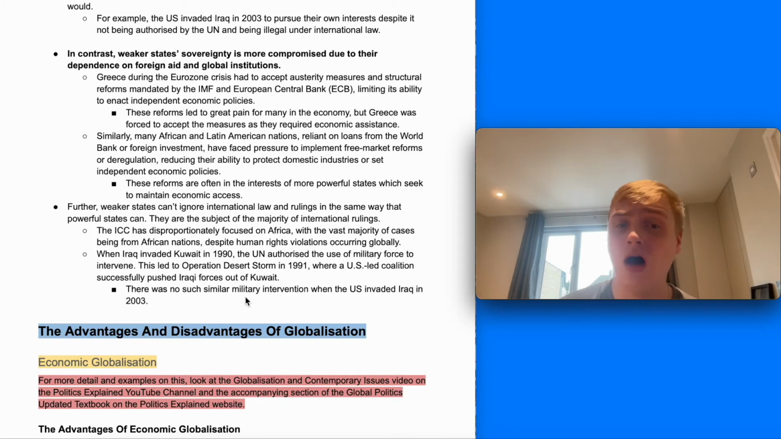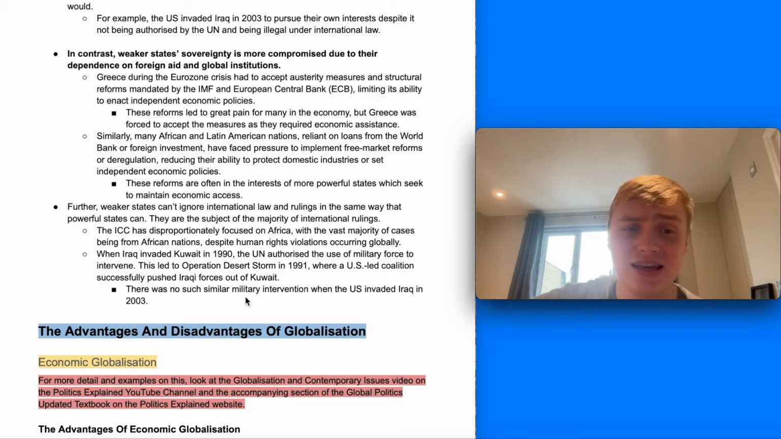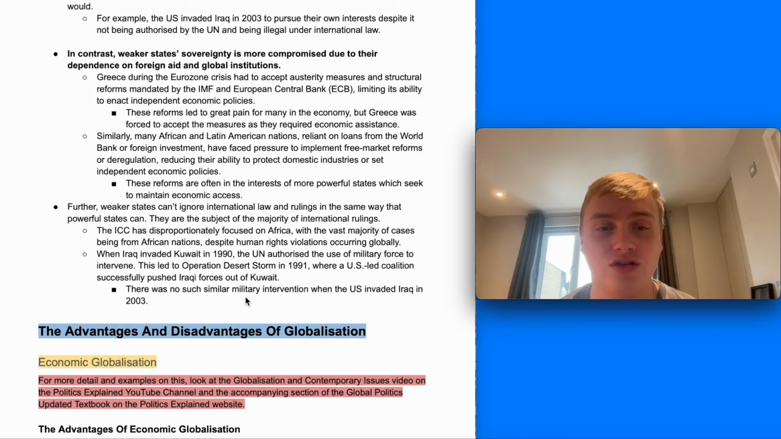Further, weaker states can't ignore international law and rulings in the same way that powerful states can. They're subject to the majority of international rulings because there'll be pressure on them to implement them from more powerful states, and they often simply don't have the clout and the power to say no. For example, the ICC, the International Criminal Court, disproportionately focuses on Africa, with the vast majority of cases being from African nations, despite human rights violations occurring globally.